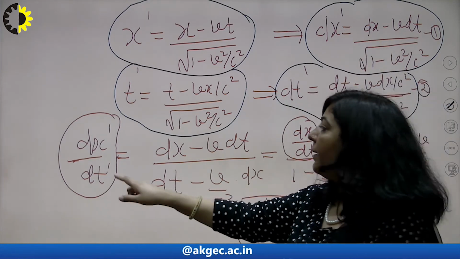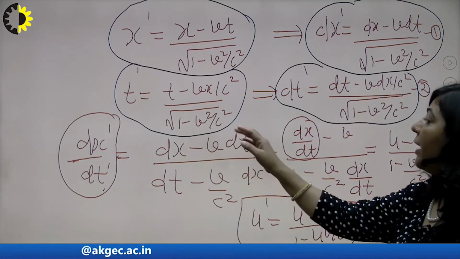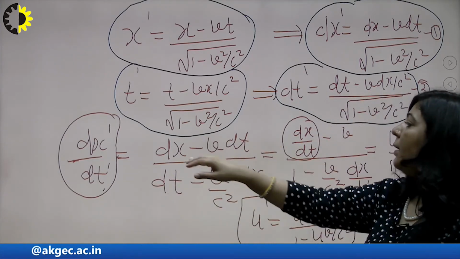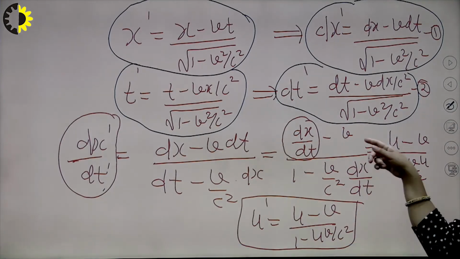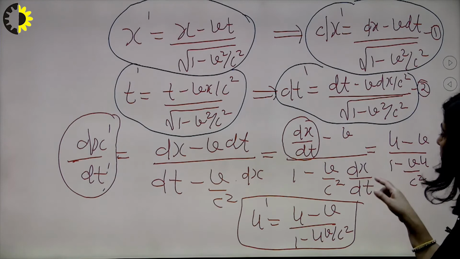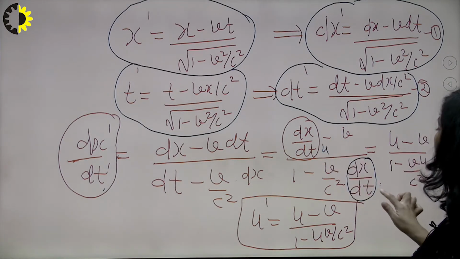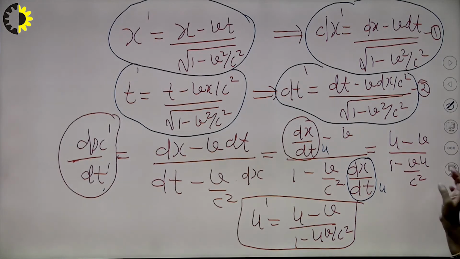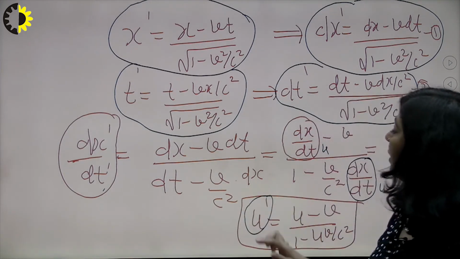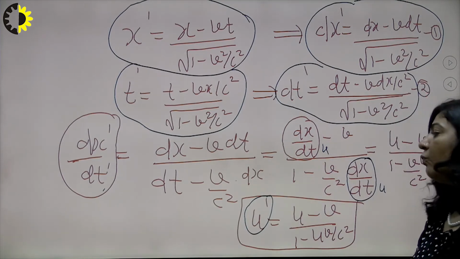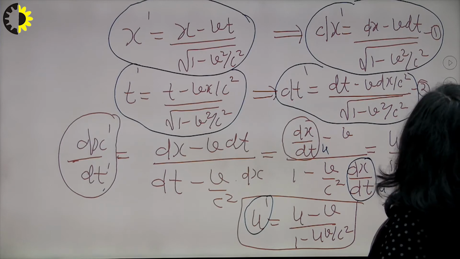If you divide, you are getting dx dash upon dt dash equal to this, and after that just simplify it. Divide numerator and denominator by dt, you will get dx upon dt minus v upon 1 minus v upon c square dx upon dt, and you know this factor is u, and you also know this factor is u. So just convert all those factors. Finally you are getting u dash as u minus v upon 1 minus uv upon c square. I hope the derivation is clear now.